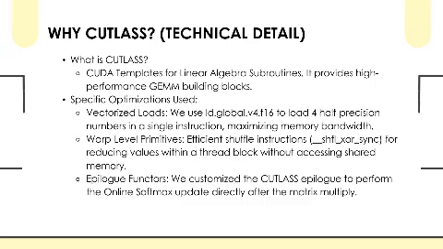We use three key optimizations from CUTLASS. First is the vector loads. Using instructions like these, we can load 4 FP16 values in a single operation. This maximizes memory bandwidth and significantly speeds up data movement.